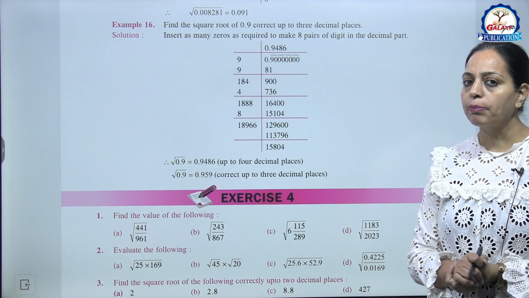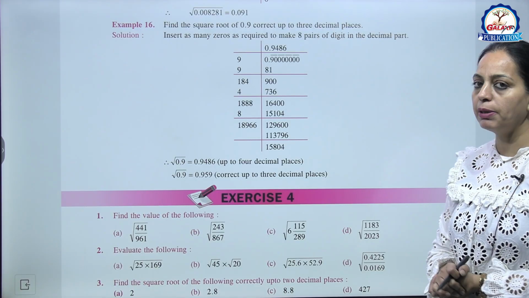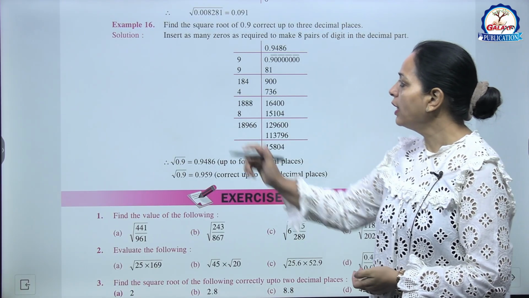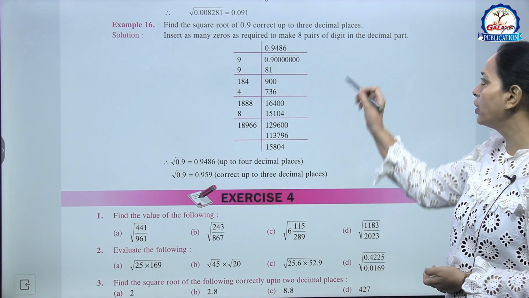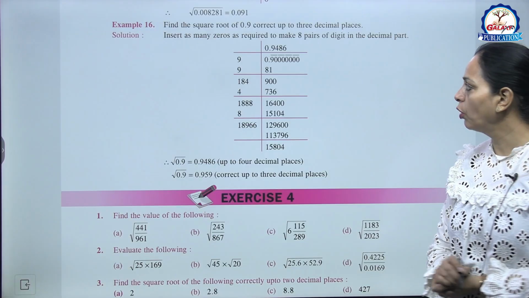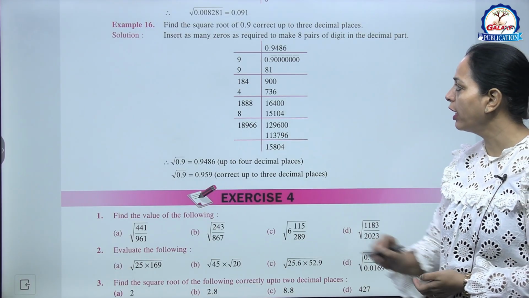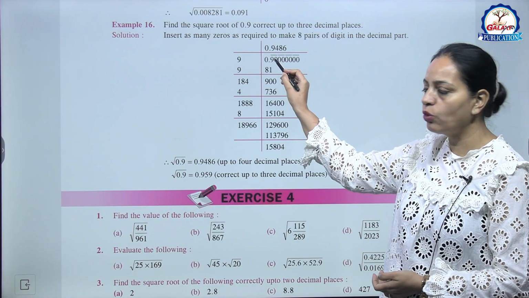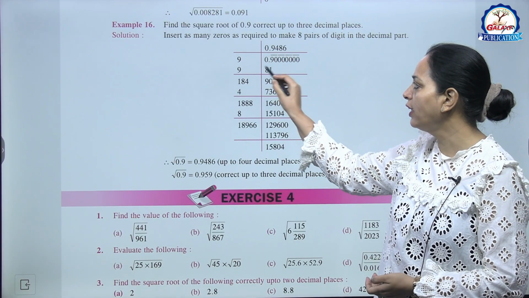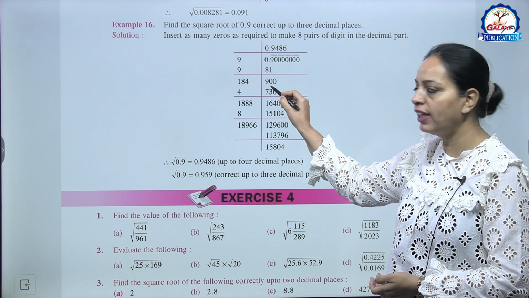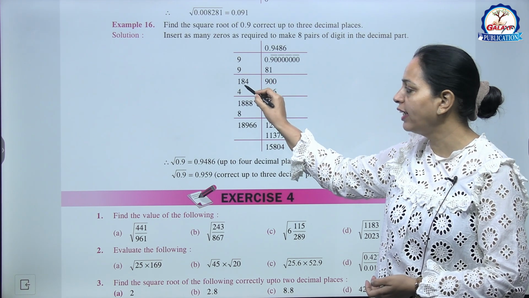0.091. Now example 16. Find the square root of 0.9 correct up to 3 decimal places. So here insert as many zeros as required to make 4 pairs of digits in the decimal part. So what we will do is put zeros after 9. Now we will do pairing. So first is 90, 90. Here there is 0, so 0 here, 9 9s are 81, subtract, we get 9. Then next pair 00 only and this side 9 plus 9 is 18.